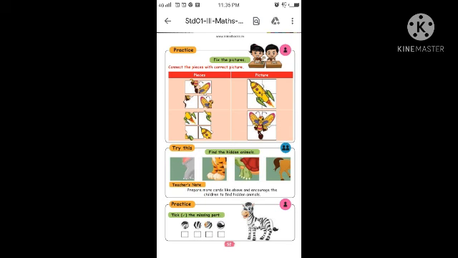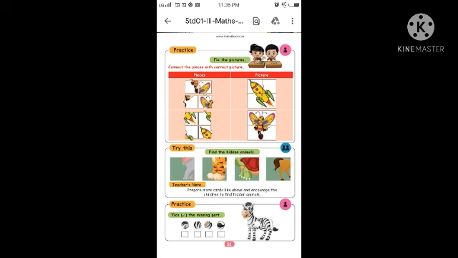Okay. The next one, tick the missing parts. The missing parts is like a rounding shape in zebra pictures, and which part is correct pictures you have to tick. The second one is the correct part, you have to tick it. Okay, children. Okay, shall we go to the next page?